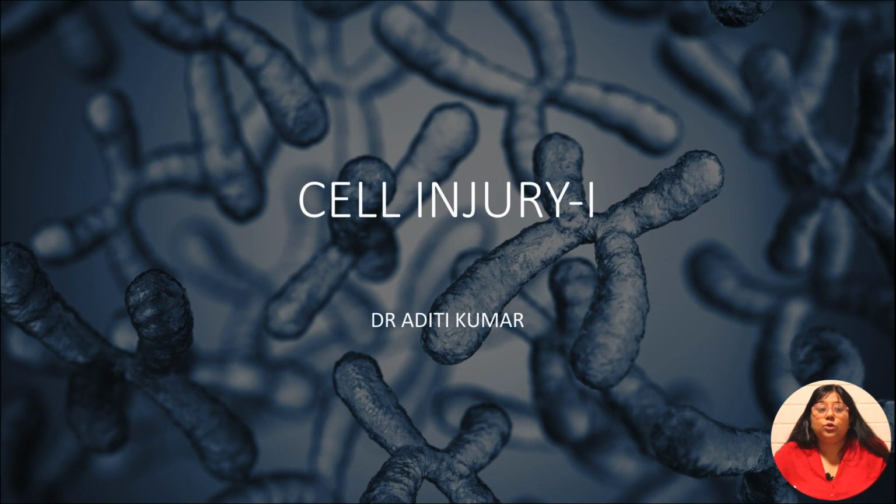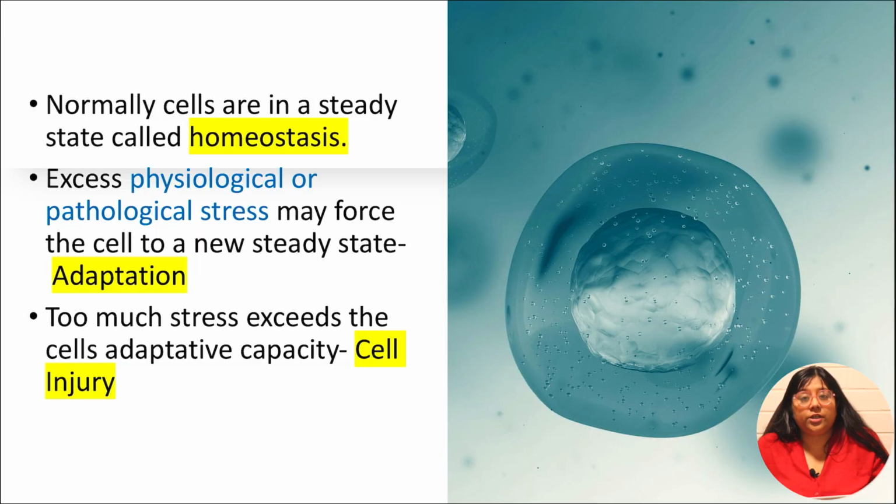What is homeostasis? To understand homeostasis, we should know that every cell of our body is particularly structured to perform a specific function. That is, every cell has a particular function and a particular structure, and normally every normal cell is in homeostasis.